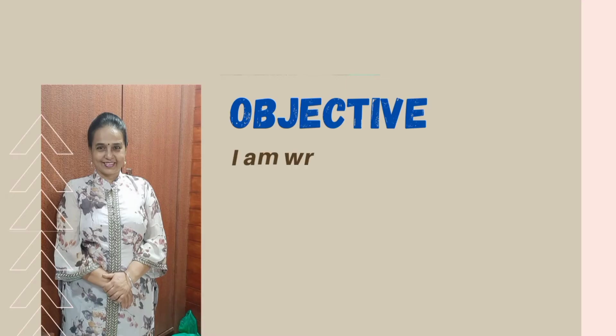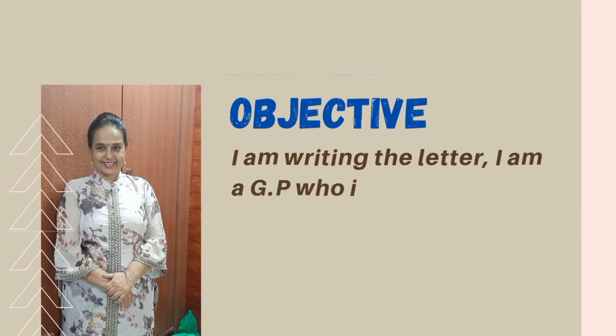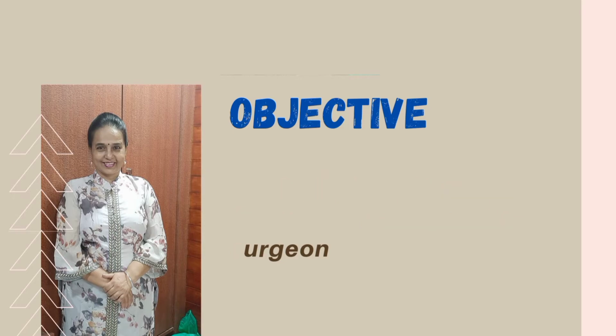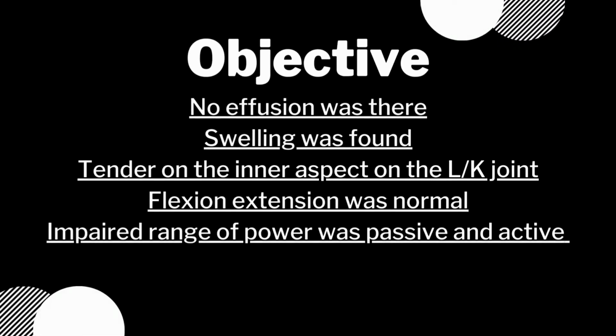Then objective: what were my findings, or what were the GP's findings? As I am writing the letter, I am a GP who is writing this letter to an orthopedic surgeon. So my findings were no effusion was there, mild swelling was found, tender on the inner aspect of the left knee joint, flexion and extension were normal, impaired range of movement, passive and active.